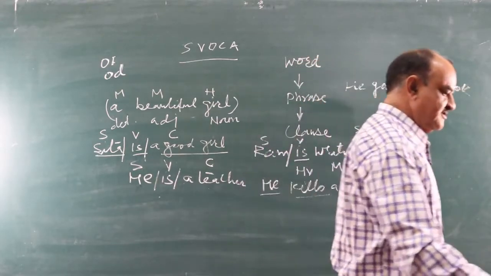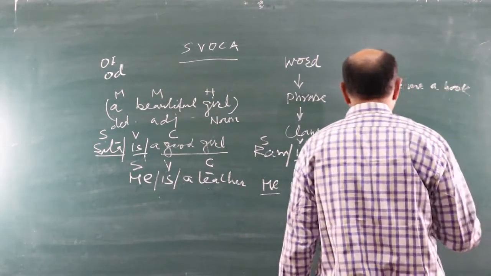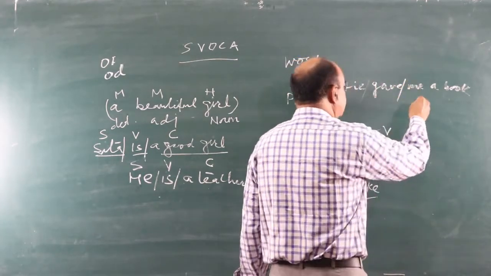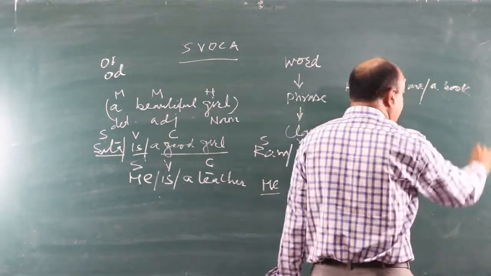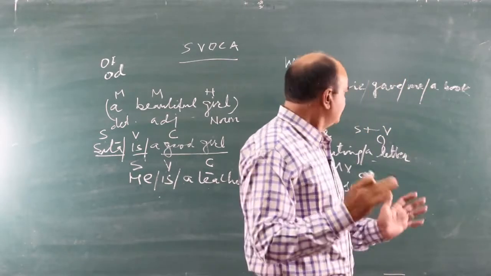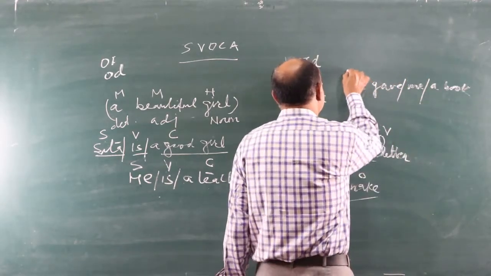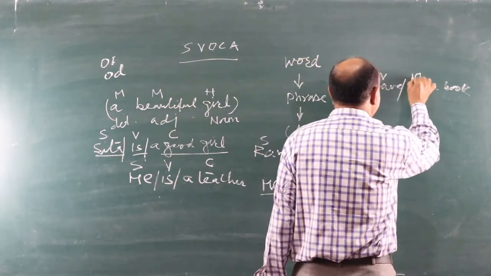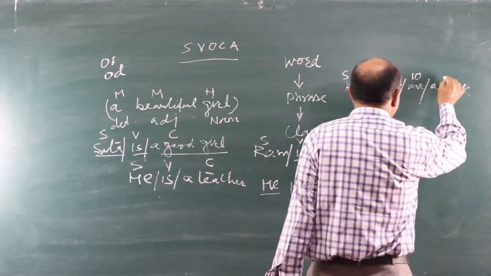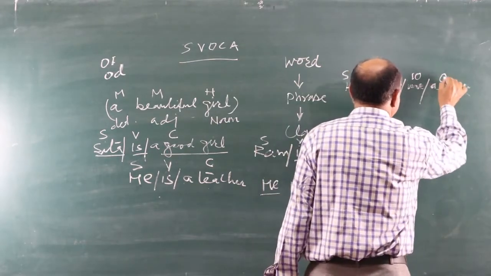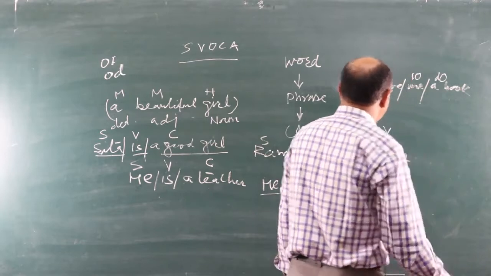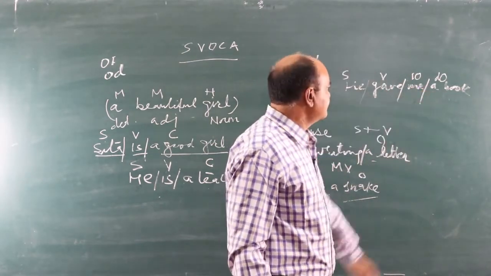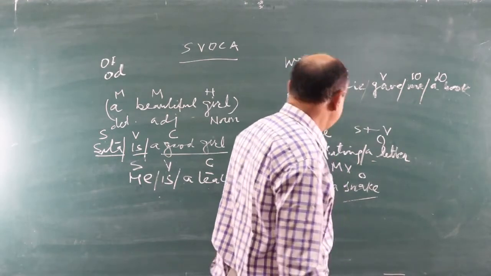He gave me a book. What is there in this sentence? How can we classify? He is our subject, gave is our verb, me is our object, a book is our object. Now he is subject, gave is verb, me is indirect object, and a book is direct object. So this is the difference. The pronouns are generally indirect objects.